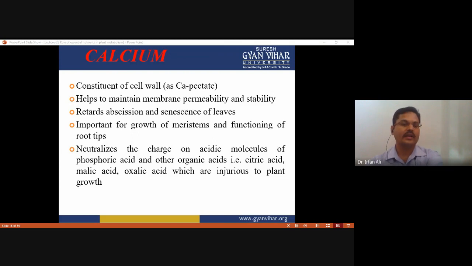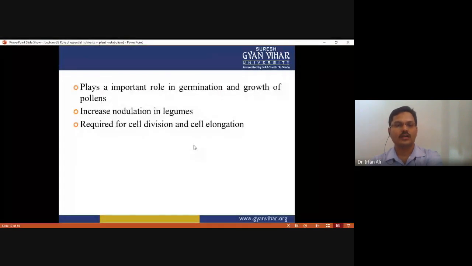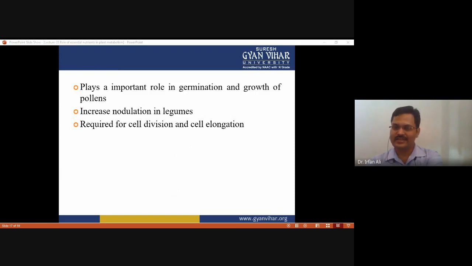Okay, and calcium neutralizes the charge on acidic molecules of phosphoric acid, and some organic acids like citric acid, malic acid, oxalic acid, which are injurious to plant growth. Okay, and calcium plays an important role in germination of pollen and growth of pollen, and calcium increases nodulation in legumes, and calcium is required for cell division as well as cell elongation.